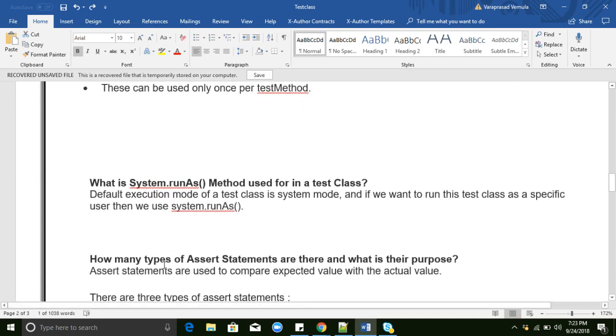And what is the use of the System.runAs method? Generally, sometimes we write classes with the with sharing keyword and without sharing keyword. With sharing means user mode, without sharing means system mode. User mode means whatever permissions you have, record level security, roles, and all those things will be considered. System mode means it will not consider them; you can access anything in the organization, even if you don't have any access. If you specify the without sharing keyword, then it can access in the class and all those things. Same like that, System.runAs: if you want to run a test class in user mode, we need to use the System.runAs method.